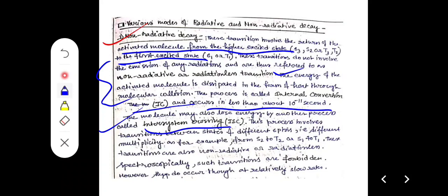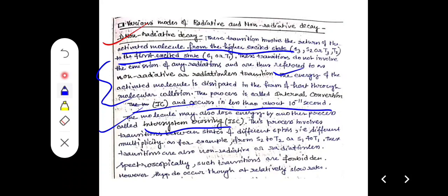Now we consider ISC, inter-system crossing. This process involves transition between states of different spin, that is different multiplicity, for example S2 to T2, S1 to T1, and the spin is changed. So these transitions are also non-radiative or radiation-less.